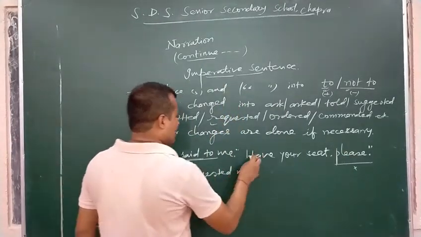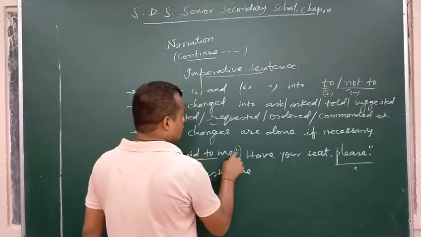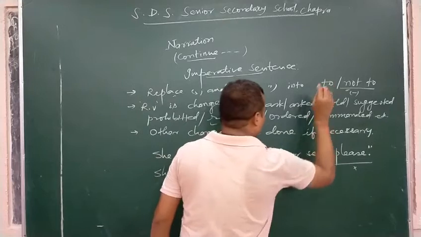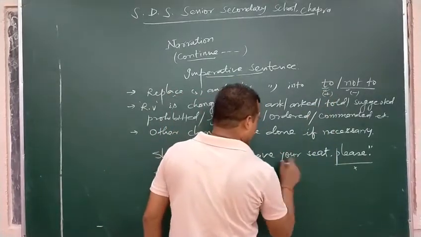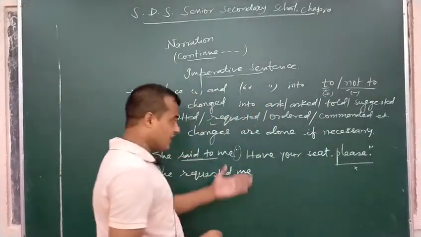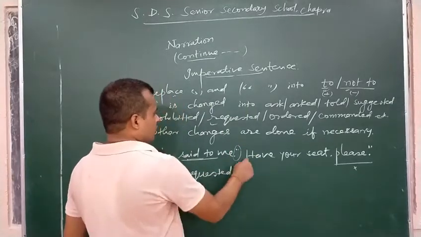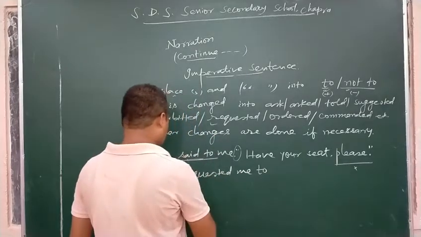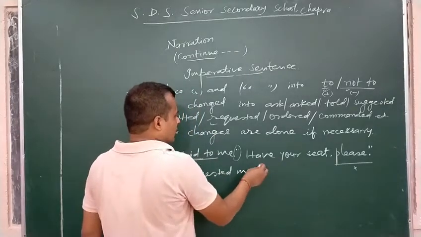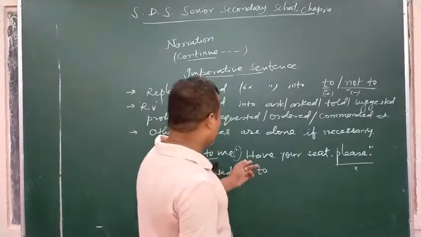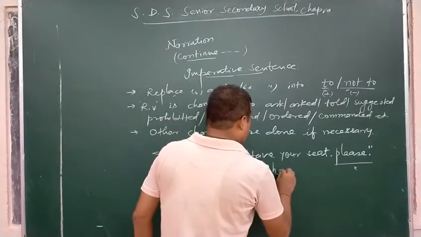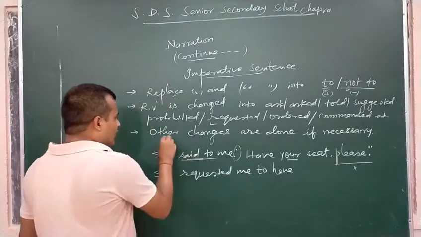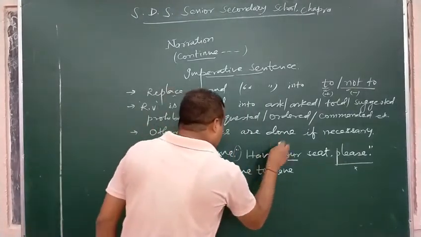She requested me. For comma and inverted comma, we have to use to if the sentence is affirmative. Affirmative means we don't have not. So, she requested me to, and to is always followed by V1. So we already have V1, to have my. Other changes are done if necessary.